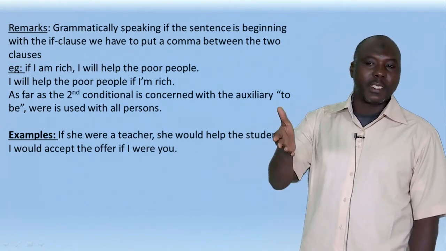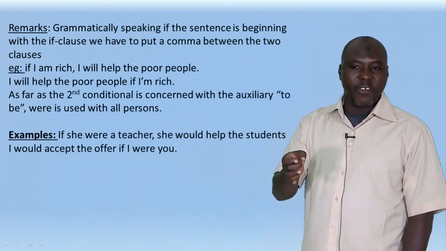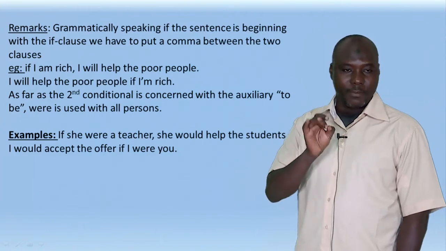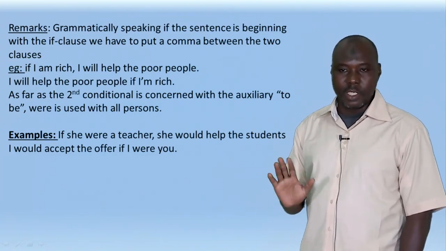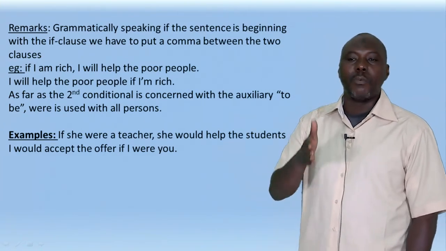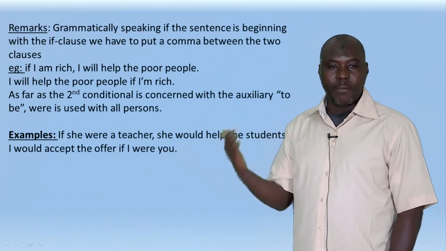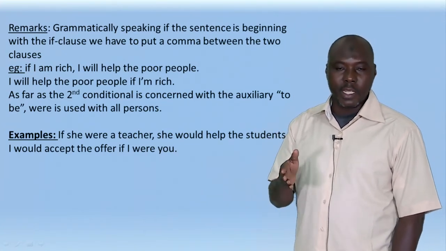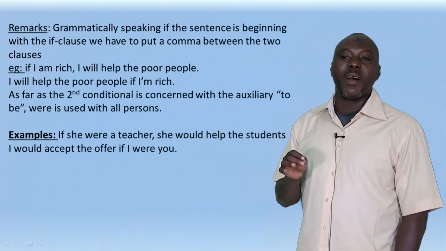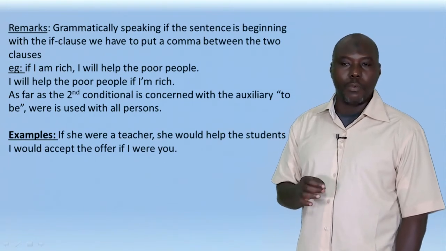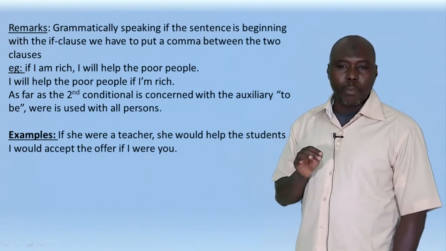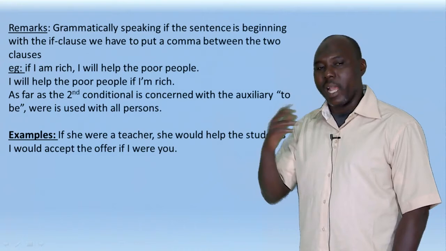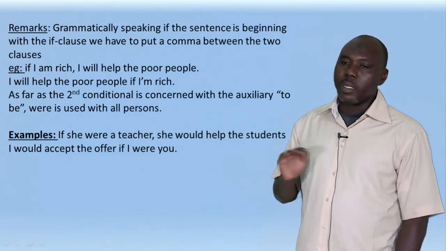Here the sentence starts with if, so I put a comma between the if clause and the main clause. I will help the poor people if I'm rich. When I start with the main clause, there is no comma.